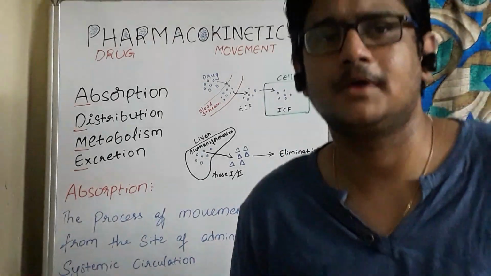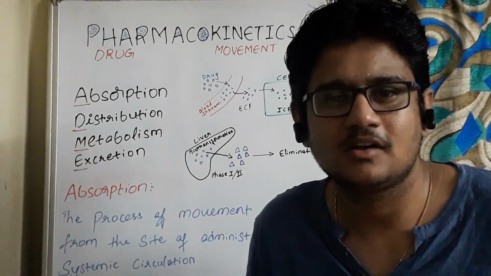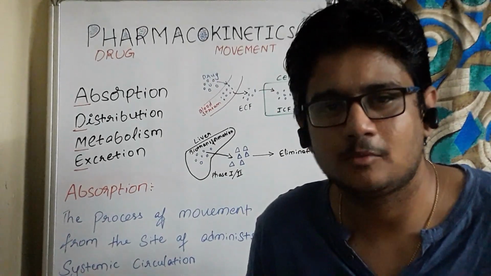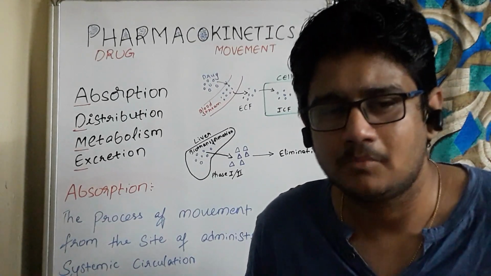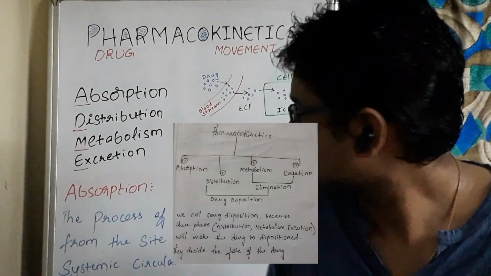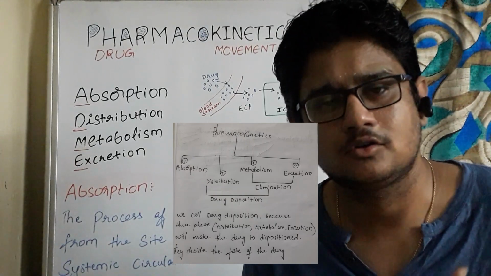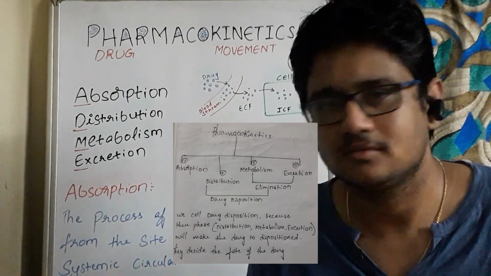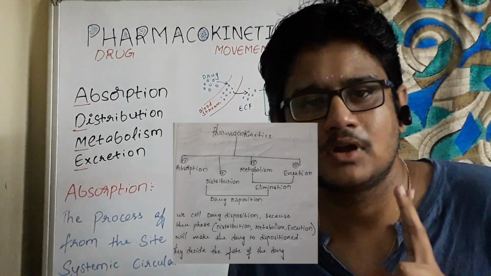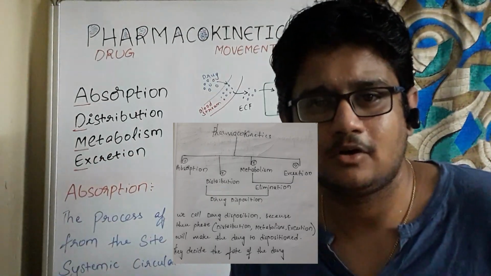excreted easily. Many of them are confused about what comes after metabolism, is it excretion or elimination? Some of them say after metabolism it is elimination, and some say it is excretion. But the correct one is that after metabolism it is excretion, because metabolism and excretion, they both combined are called elimination. Distribution, metabolism and excretion, these three phases combined are called drug disposition, because after the